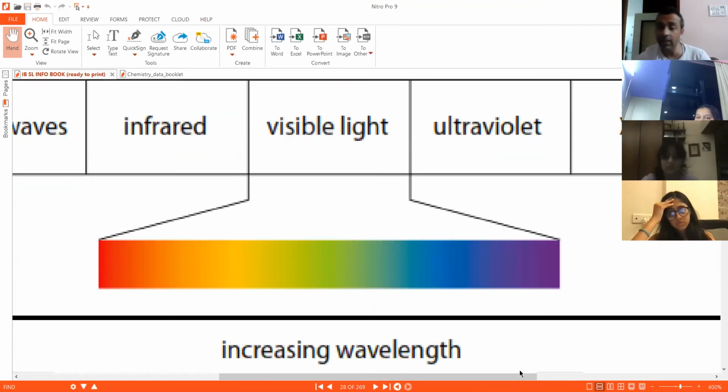But if there is a cold gas in between that radiation, then what will happen? Whatever frequencies or wavelengths are absorbed by that gas will not appear in this. So those colors will be missing. Understand? Suppose this much energy is absorbed, so this will be a black patch. So there will be black patches in between, like the entire Vibgyor is there, but black patches in between.